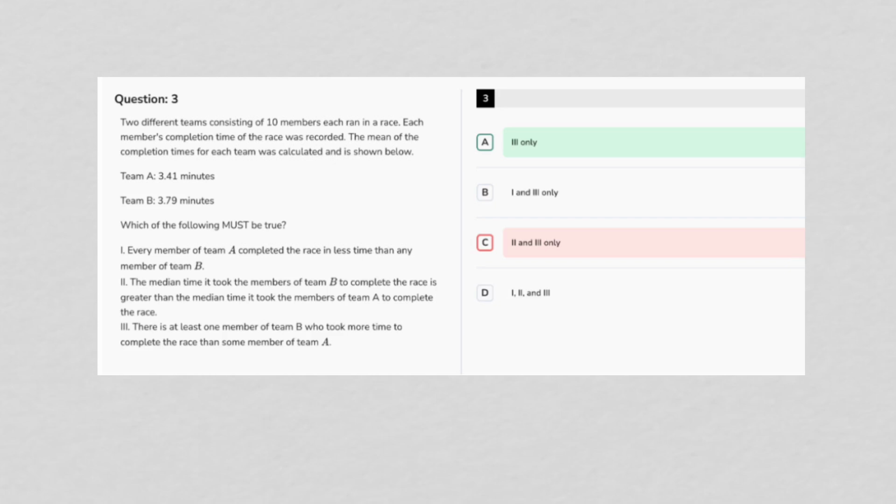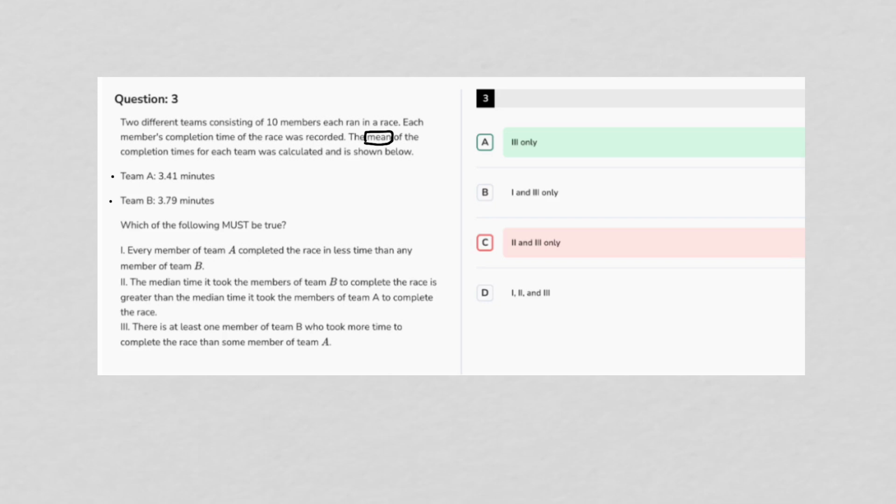The next sentence says the mean of the completion times for each team was calculated and is shown below. Again, mean means that we took all the completion times, all 10 from, looks like team A, and then divided by 10 in order to get 3.41 minutes, and then all 10 times for the team members from team B, divided that number by 10 and got 3.79. The question goes on to say, which of the following must be true? All right, so let's check these out.